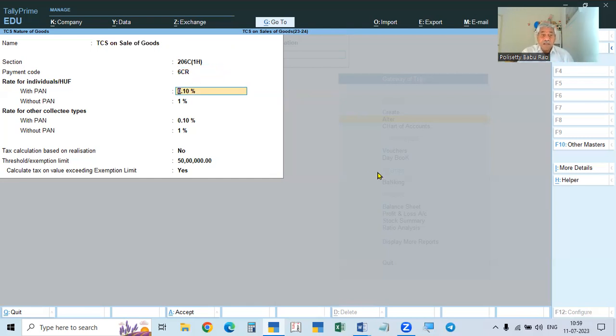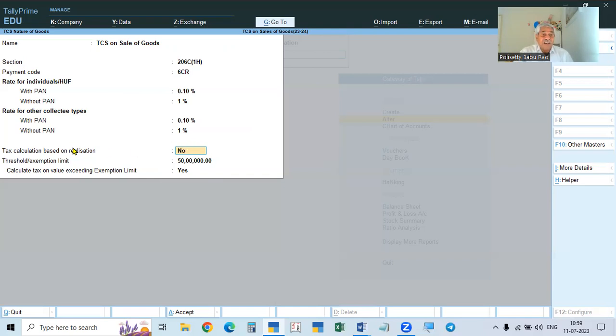And then here I told you already, except for a few, all the rates are the same for all the persons. So here, individual or HUF with PAN, 0.1%, without PAN 1%. So others will also automatically come here, because both are the same rate. So this is the rate: 0.1% with PAN, 1% without PAN.